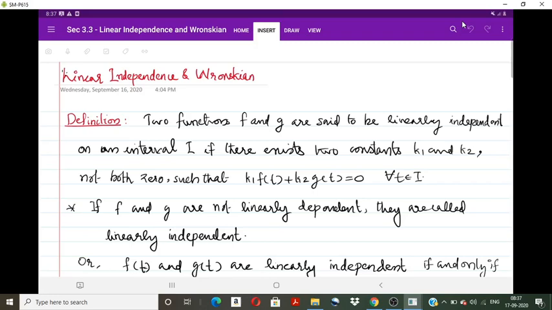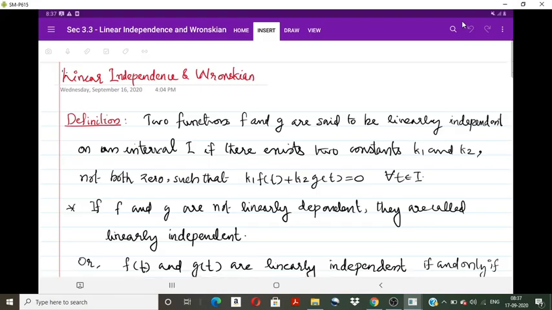Hello all, welcome to the new lecture of differential equations. In this lecture, we mainly discuss the relation between linear independence and the Wronskian, and also section 3.4, where we look at complex conjugate roots for homogeneous second order differential equations with constant coefficients. So first of all, we will discuss the linear independence and Wronskian definition.